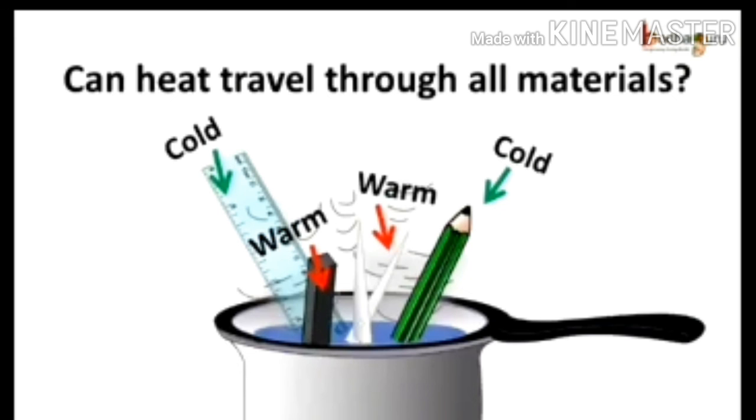Though the cup is full of tea, when we keep our hand on it we cannot feel the hot. But in place of a china or plastic cup, if we use a steel cup or copper cup, then we feel the hot, because steel or copper is a good conductor of heat. It transfers the heat from one place to another.